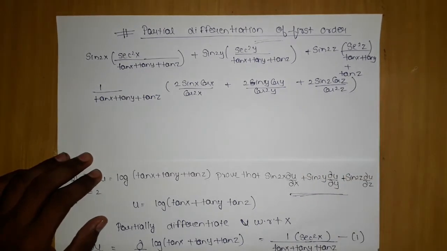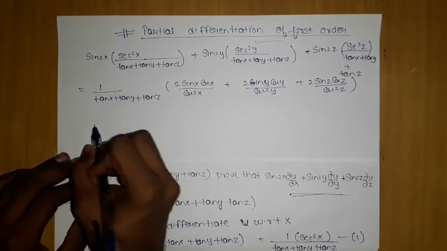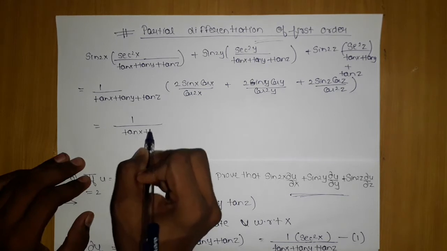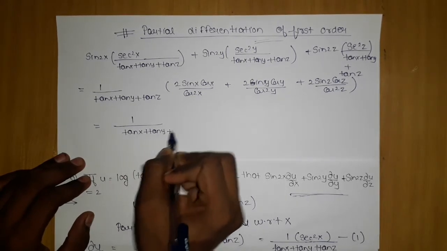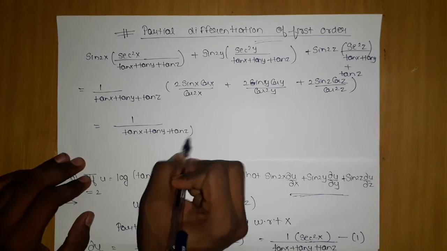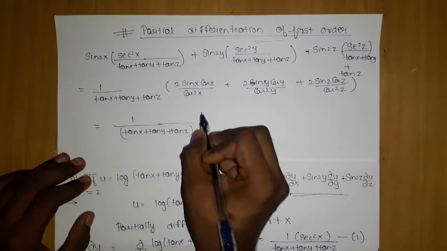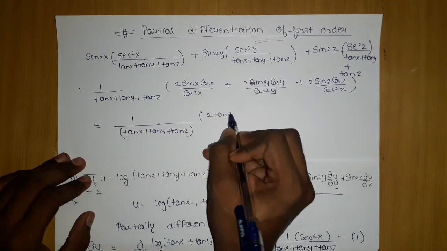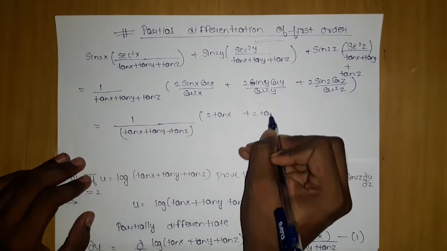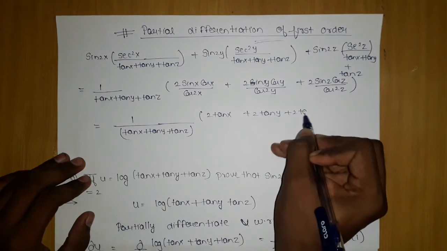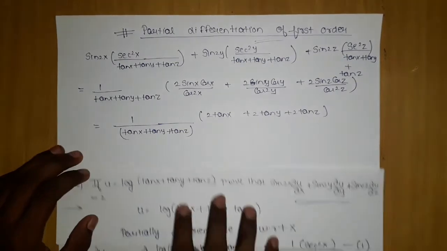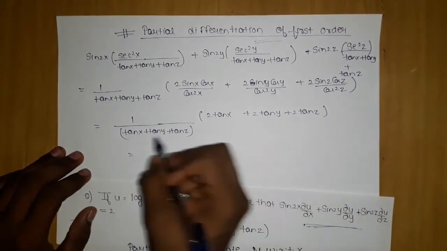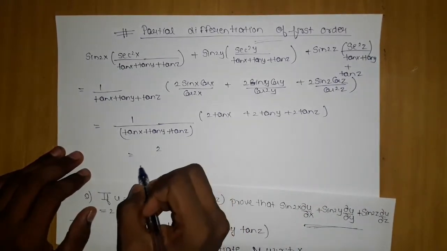Okay. After this, tan x tan y tan z, what are we getting from here? Cos will cancel out, we will get 2 tan x, 2 tan y, 2 tan z. Right, now I will take 2 common. The tan x, tan y, tan z will become the same, and I will be left with 2.